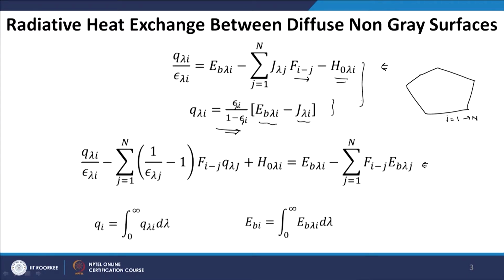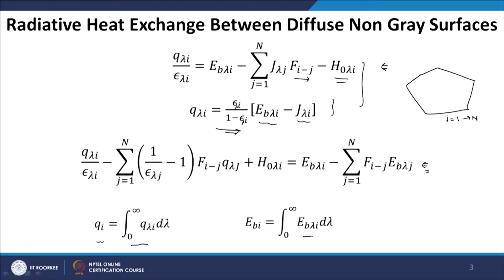Using these two equations, we eliminate the radiosity and we have calculated the spectral heat flux. Once we know the spectral heat flux, the total heat flux can be calculated by integrating over all the wavelengths. So, the total heat flux q_i at a given surface i is simply equal to the integration from 0 to infinity, that is all the wavelengths, and the integrand is the spectral heat flux.